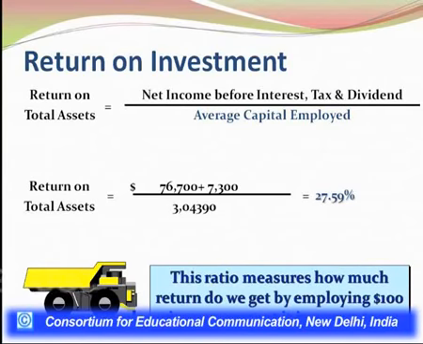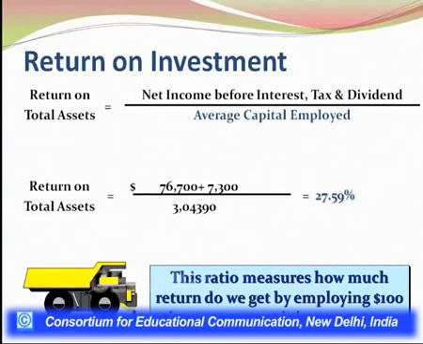So capital employed, as I said, there are two ways you can calculate. You can calculate the capital employed by adding the shareholders fund with the long-term debts used by the company, right? Or else you can calculate it with the help of your working capital plus long-term debts employed by the company, fixed assets plus the working capital employed by the company.